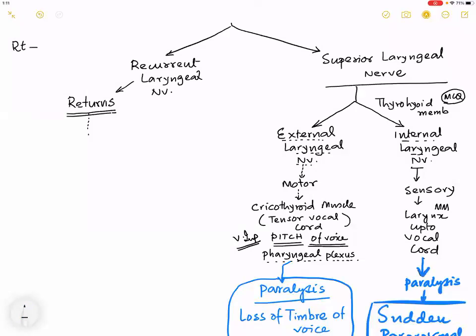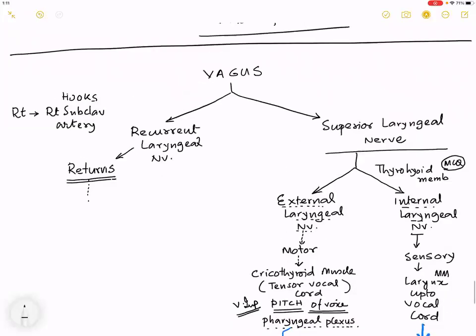On the right side, the recurrent laryngeal nerve hooks the right subclavian artery. What does it do? On the right side, it hooks, or turns back around, the right subclavian artery. On the right side, what is the structure that is hooked? It is the right subclavian artery, which is in the neck, at the root of the neck.